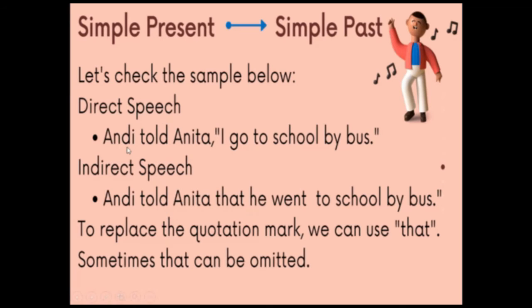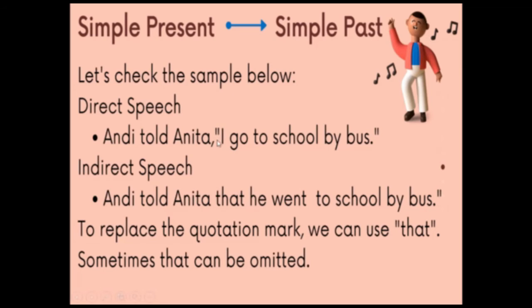Let's check the sample below. For the direct speech, we can say, Andy told Anita, I go to school by bus. Here we use the first form of the verb, so it is present simple. If we want to change it into indirect speech, we need to add that to replace the quotation mark, and then we should change the tense into the past form or the second form of the verb.